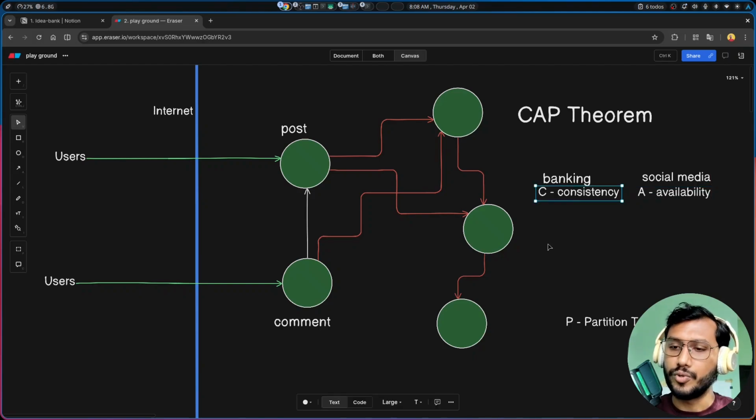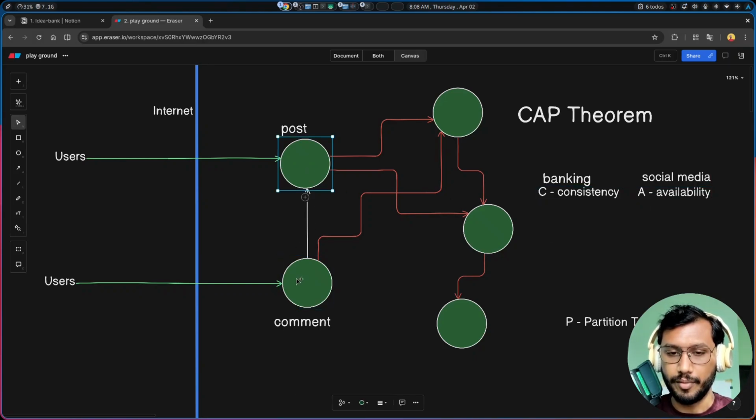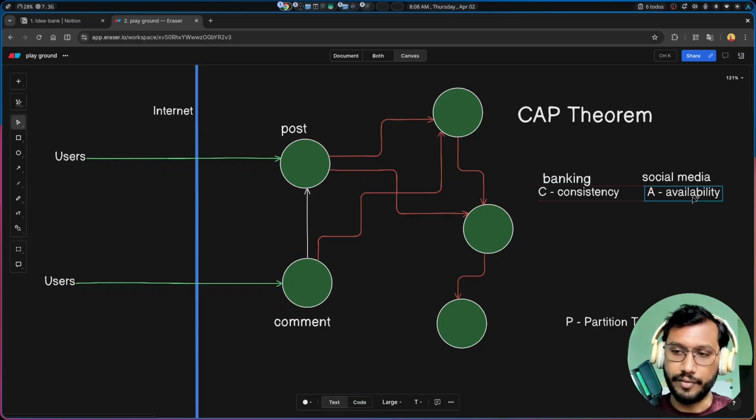So if we choose to be consistent, then we want these two systems to be able to communicate with each other and be consistent on data. If that cannot be ensured, then the system will go down, and that is, availability suffers. So we chose consistency over availability. Now, in the other case, for example, social media, we want the system to be always available. We don't want the consistency right away. The system can reconcile later and consistency will eventually occur.